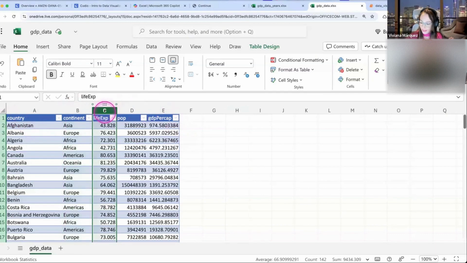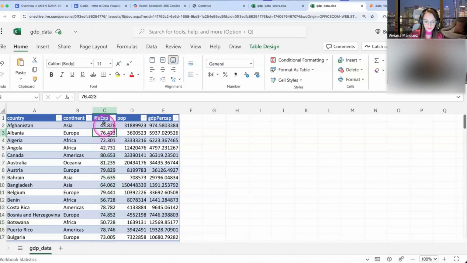What about life expectancy? Yes, it is numerical because it's a number, and out of the numerical ones it is continuous. That being said, I saw someone asking about age, and sometimes you can play around.